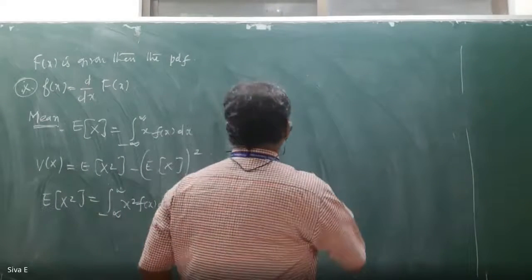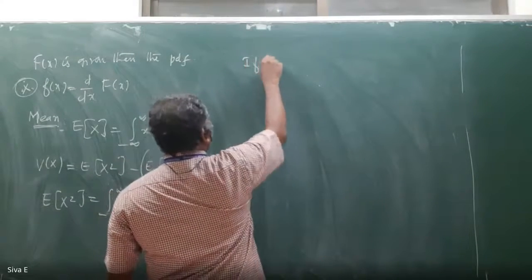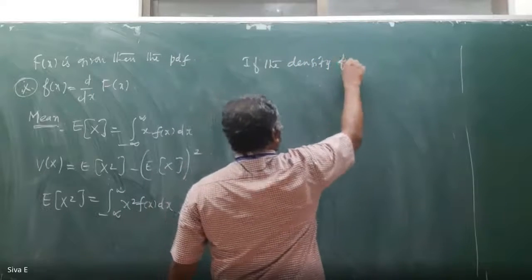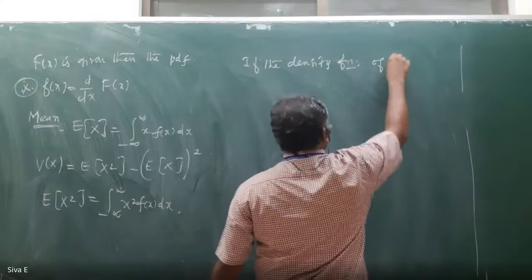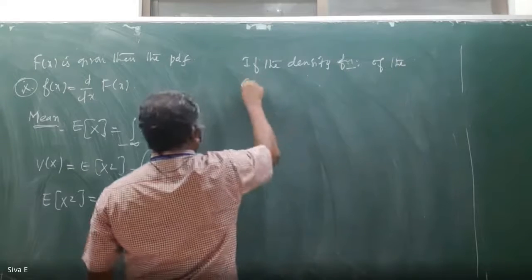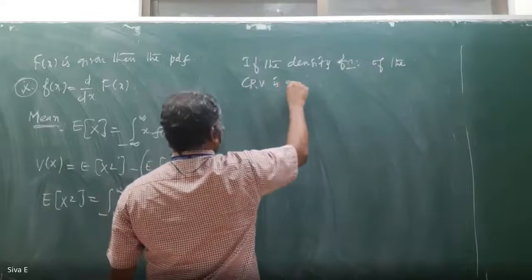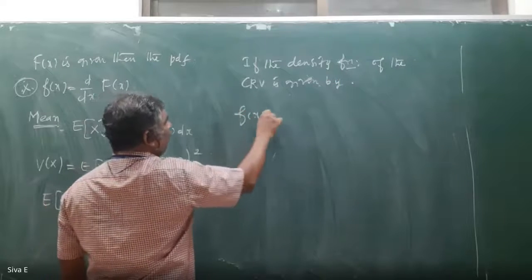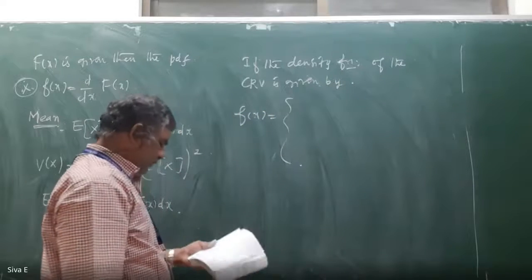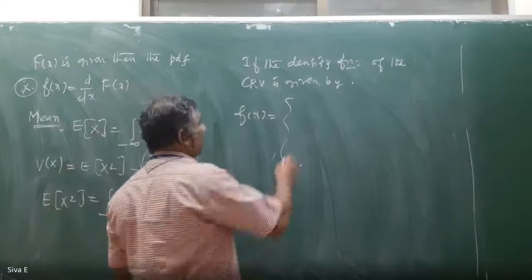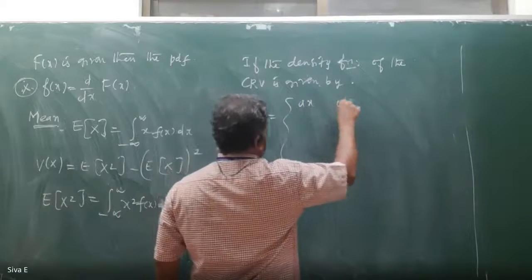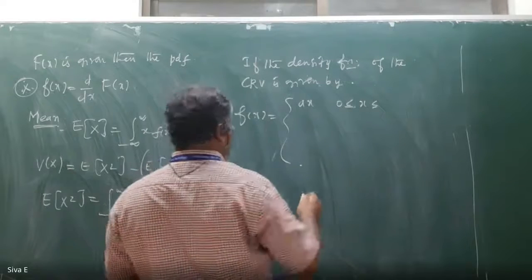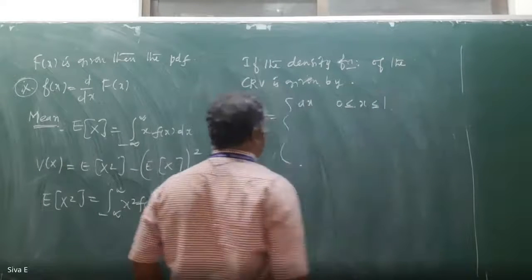If the density function of the continuous random variable is given by f of x equal to ax, where 0 less than or equal to x less than or equal to 1,